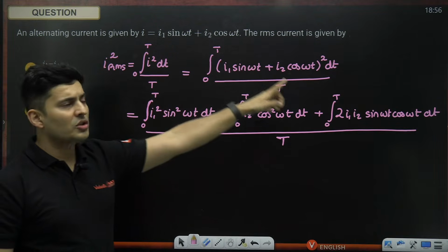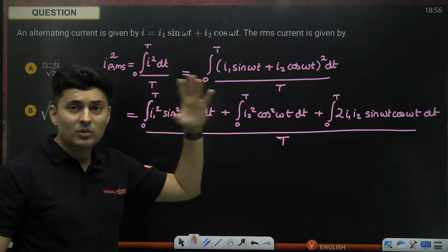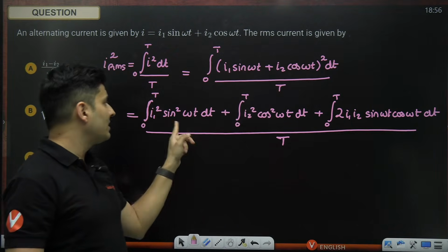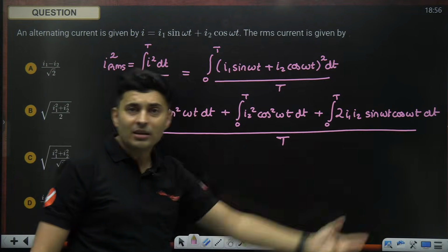If I go purely methodically, this is how long the problem will become, because I have to open up the brackets. a plus b whole square is a square plus b square plus 2ab.